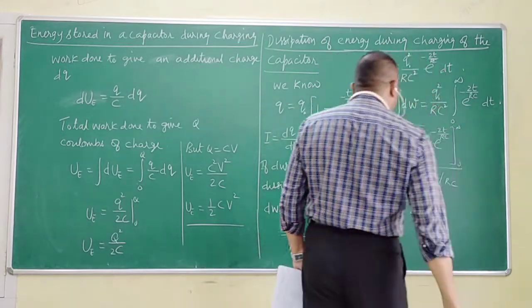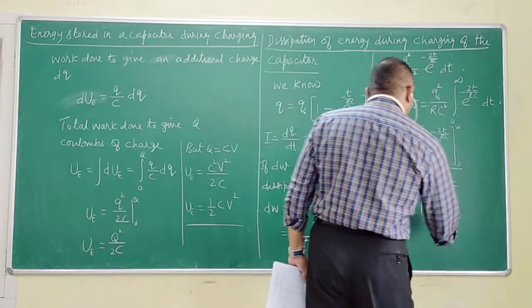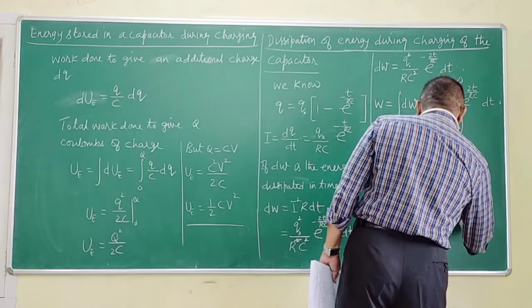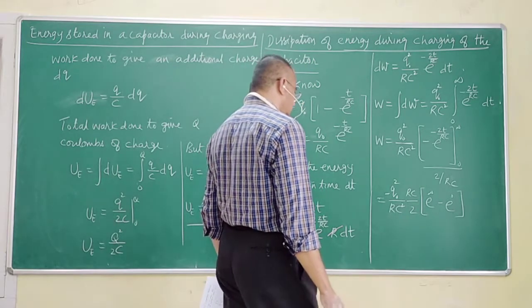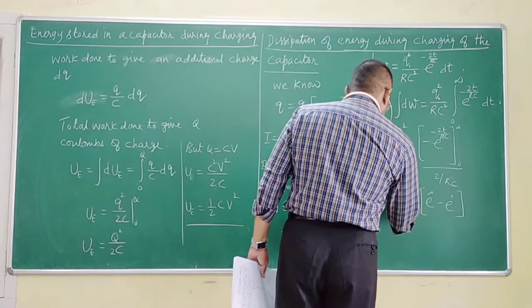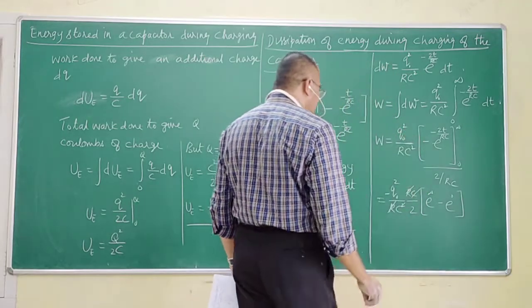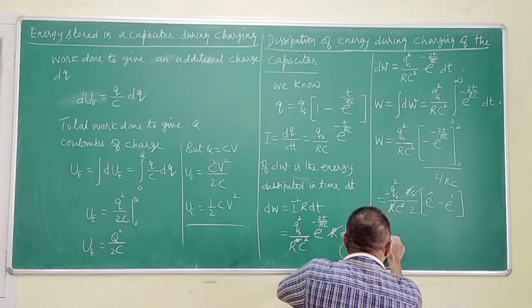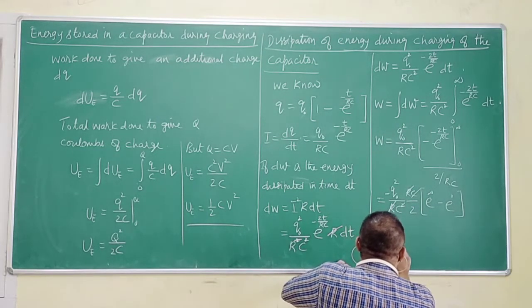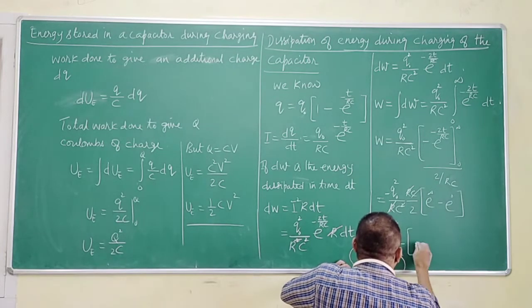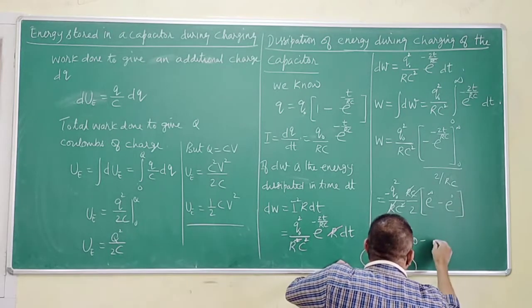Let me apply the limit: e to the power infinity minus e to the power 0. This C can go off, this R will go off, to give me minus Q naught squared by 2C times (anything to the power infinity is 0, minus anything to the power 0 is 1).